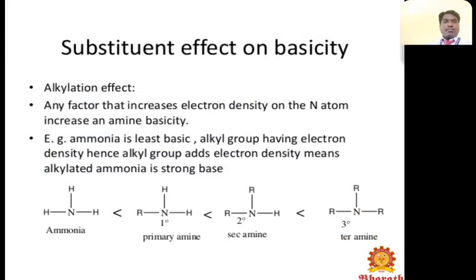Substituent effect on basicity, the alkylation effect. Any factor that increases the electron density on the nitrogen atom increases amine basicity. For example, ammonia is the least basic. The alkyl group donates electron density, hence alkylated ammonia is a stronger base. So in this structure, ammonia has the least basicity, and here the tertiary amine is a strong base.